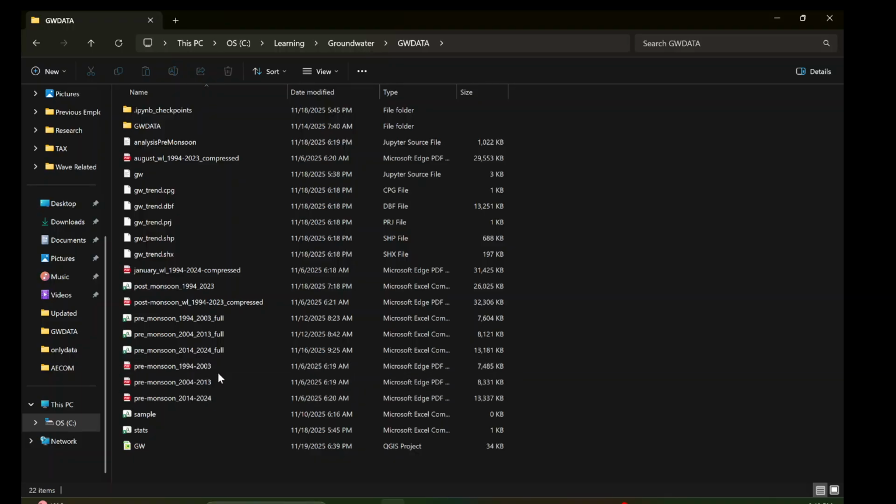I have three decadal files, from 1994 to 2003, then 2004 to 13, and then 14 to 2024. So it's a huge data set, right? And very useful. You can do any kind of study, trend analysis, or whatever you want to do.